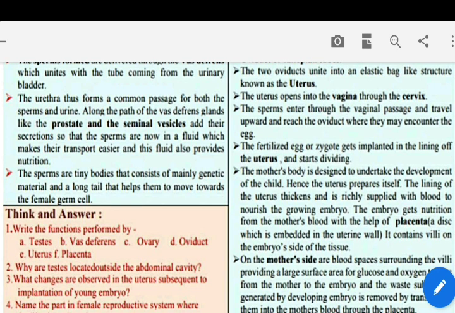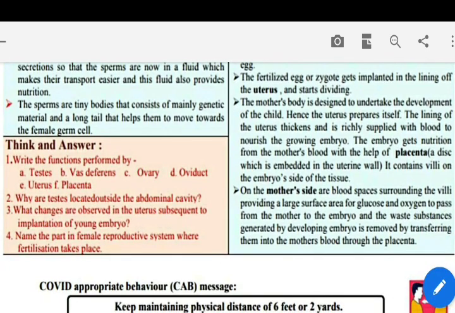It contains villi on the embryo side of the tissue. On the mother side are blood spaces surrounding the villi, providing a large surface area for glucose and oxygen to pass from the mother to the embryo. And the waste substances generated by the developing embryo are removed by transferring them into the mother's blood through the placenta.